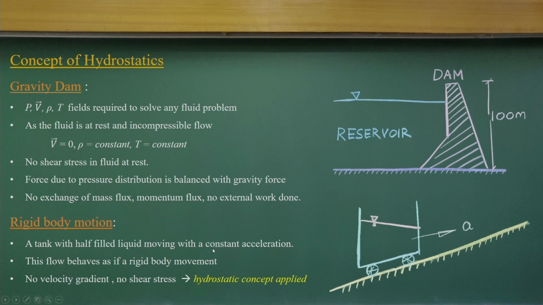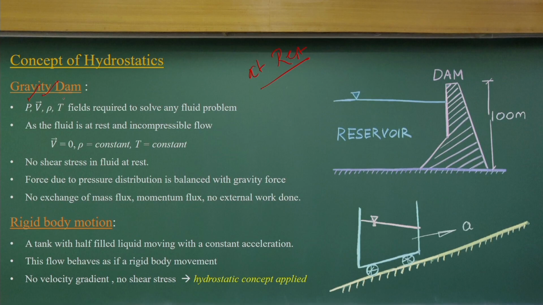Now let us come to the very basic concept we are talking about, the fluid at rest. If a fluid is at rest, it is a very simplified problem. As I said, in any fluid flow problem we look at the pressure field, the velocity field, or the density and temperature field.